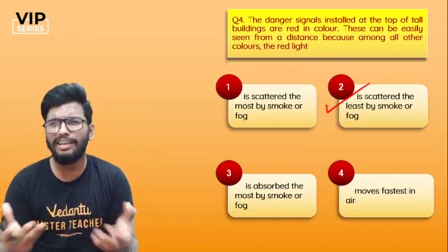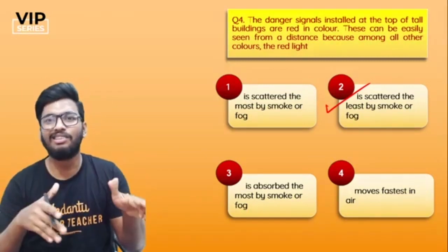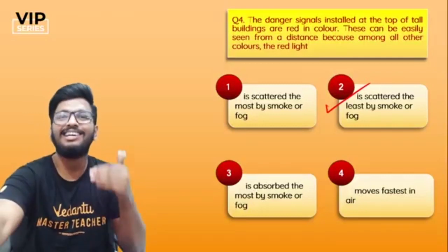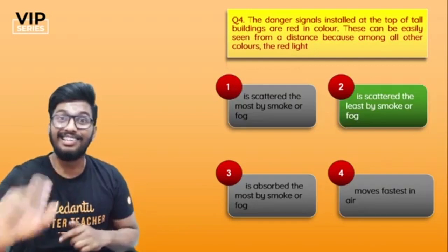And if you talk about the speed, all of them are the same speed, people. It's not that red moves faster than violet. No, they all have the same speed. It's just that they have greater wavelength, so they can travel longer distance. That's the answer. It's a very interesting question.